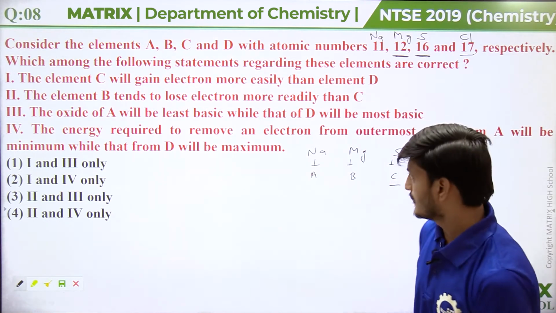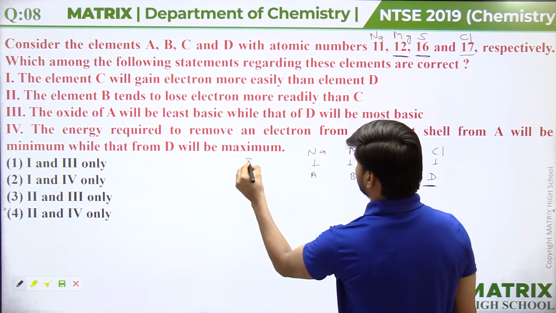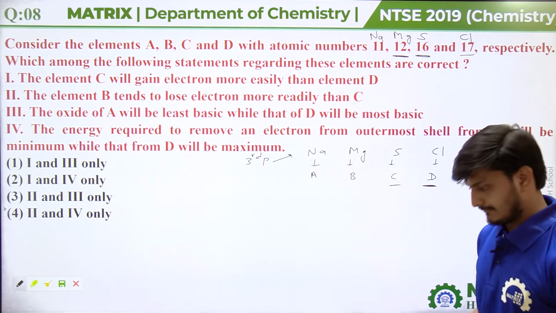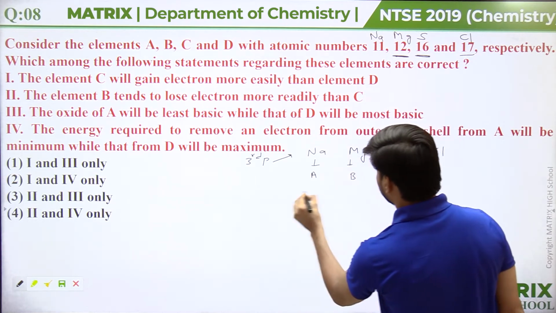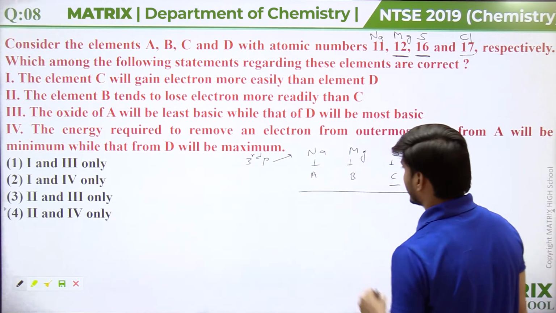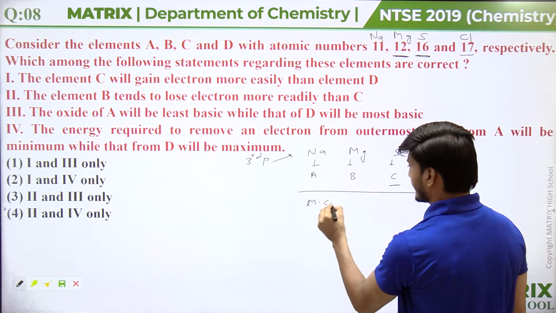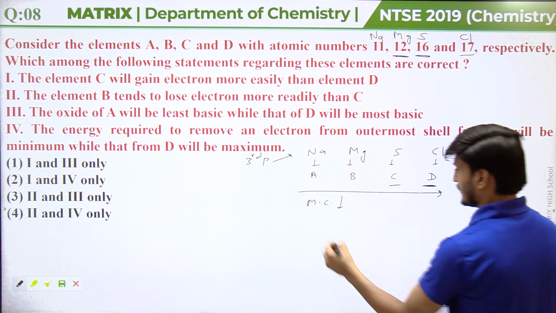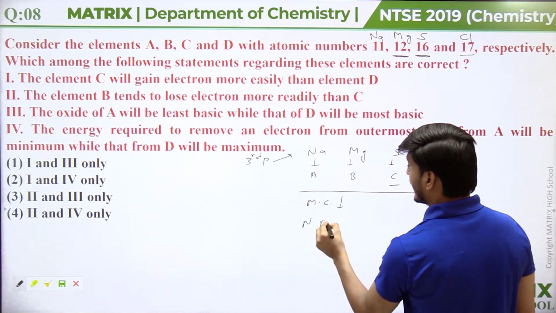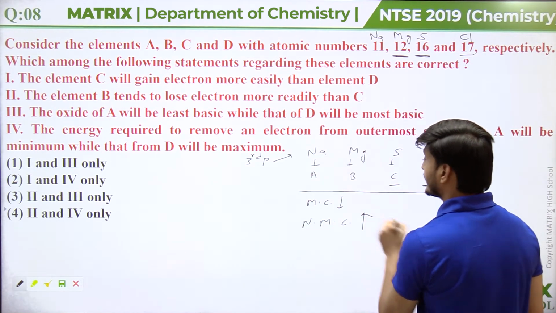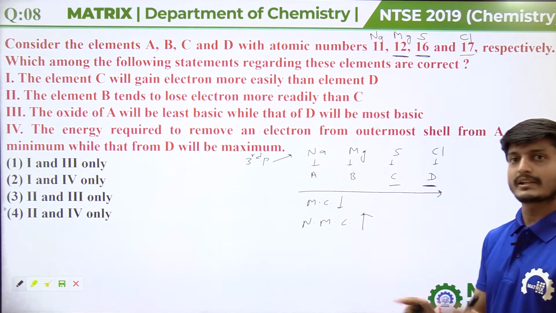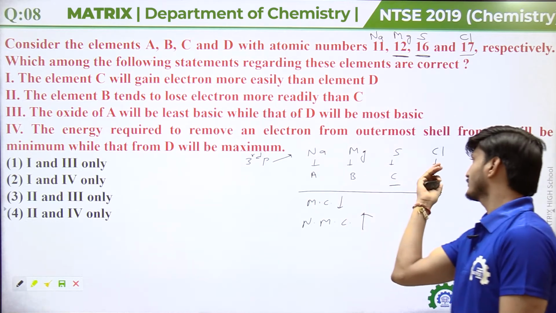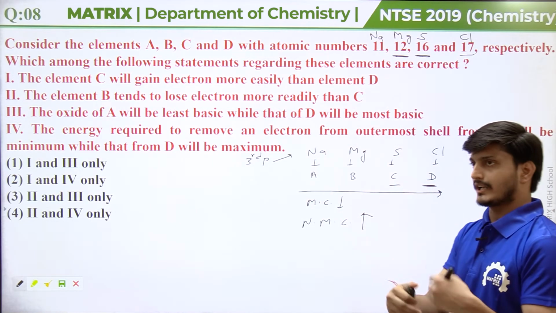We know very well that on moving left to right in a period, metallic character decreases, but non-metallic character increases.